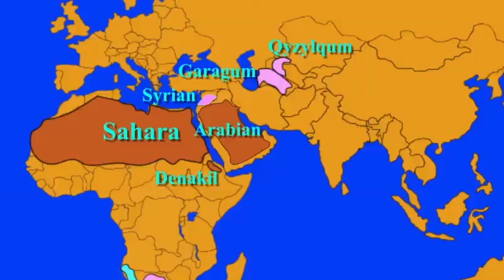The next one is the Taklamakan Desert. It is a desert in northwest China. It is bounded by the Kunlun Mountains to the south, the Pamir Mountains and Tian Shan to the west and north, and the Gobi Desert to the east. The Taklamakan Desert has an area of 3,37,000 square kilometers, making it slightly smaller than Germany, and includes the Tarim Basin, which is 1,000 kilometers long and 400 kilometers wide.